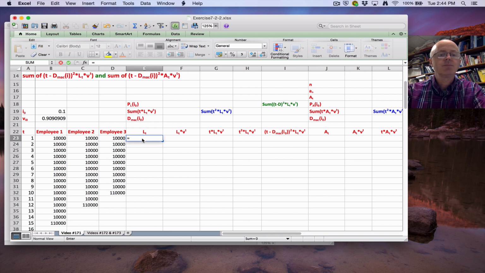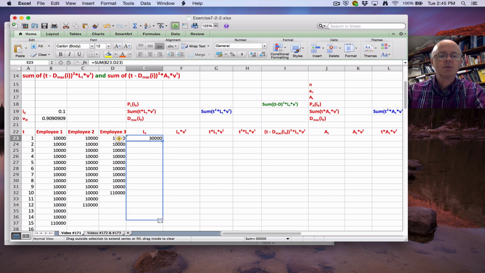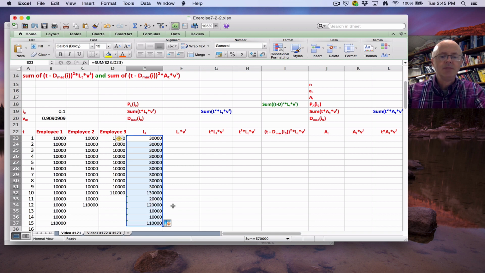So here I could do equals B23 plus C23 plus D23. I could also do equals SUM, the sum function, B23 colon D23, like that. Either way is okay. This one's going to be better in general if you had a lot of columns instead of just 3. Then 30,000, and we want to go on down to time 15, where we have 110,000 for the final amount there.